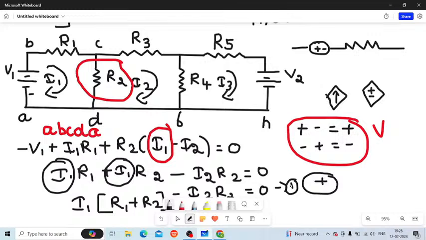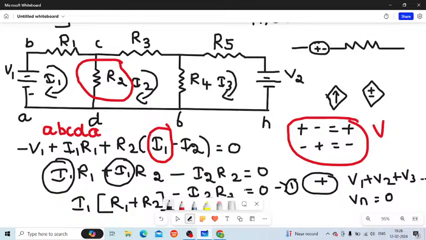That is, you add all the voltages and equate it to 0, wherein your equation will be V1 plus V2 plus V3 till Vn, which is equal to 0, wherein V1 is equal to I1 R1, V2 is equal to I2 R2, V3 is equal to I3 R3, and Vn is equal to In Rn, right? I hope you know that. I just forgot to tell you that, so that is why I updated it later.